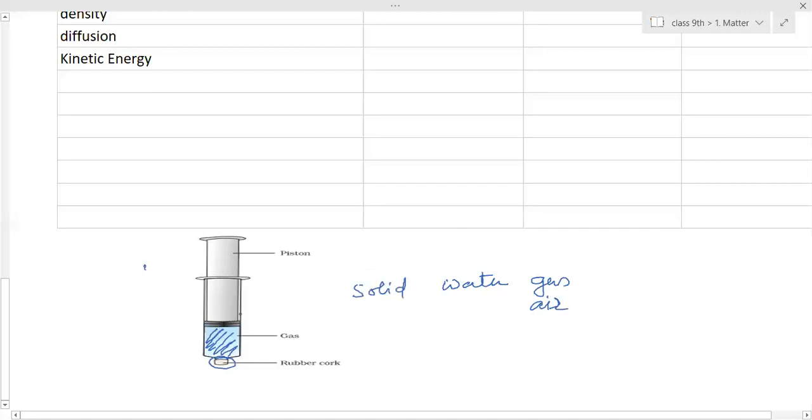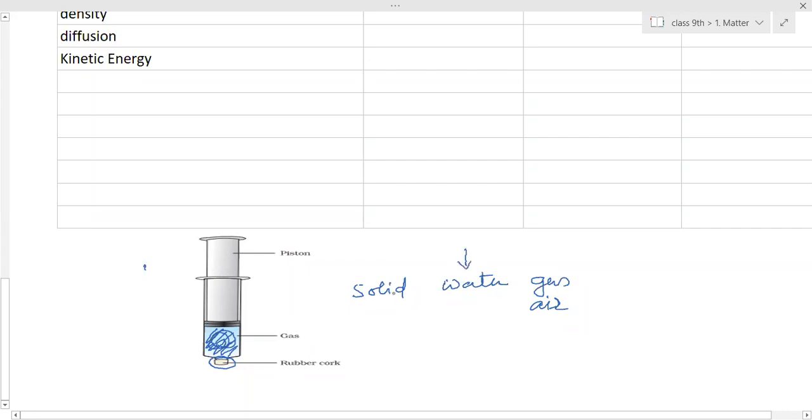And then try pressing. If we place a solid in it, is it possible to press? No, ma'am, not possible. That means we are not able to squeeze a solid. So therefore we write the property as: solids are incompressible. Incompressible means they are not able to get compressed.